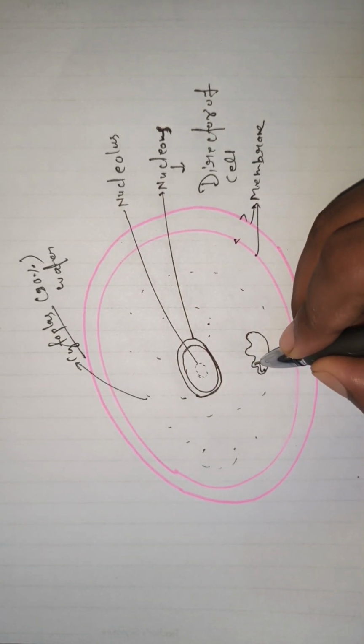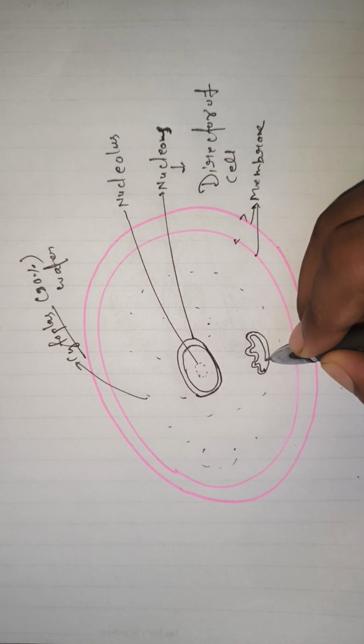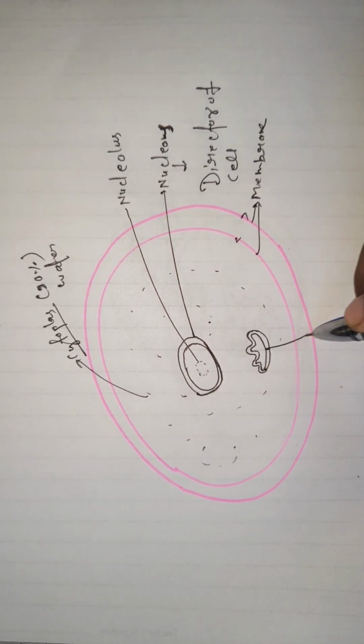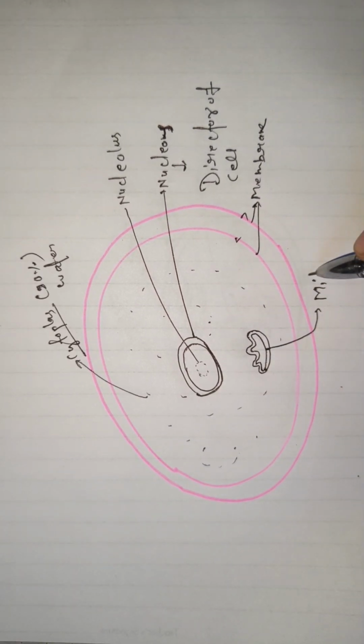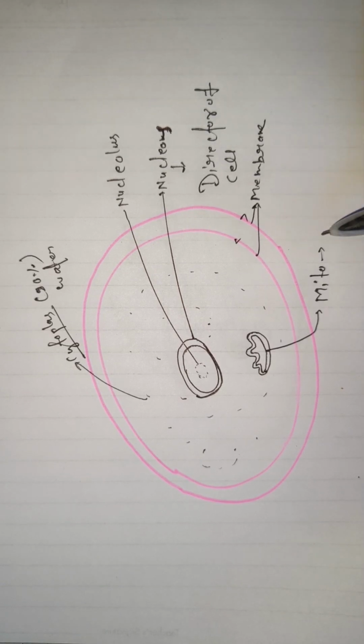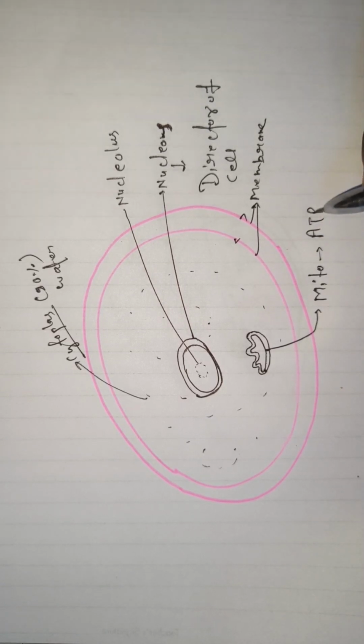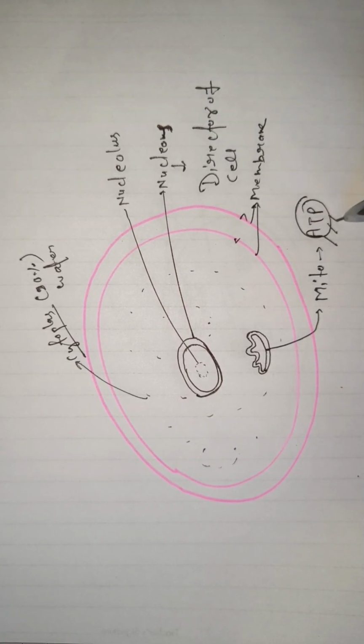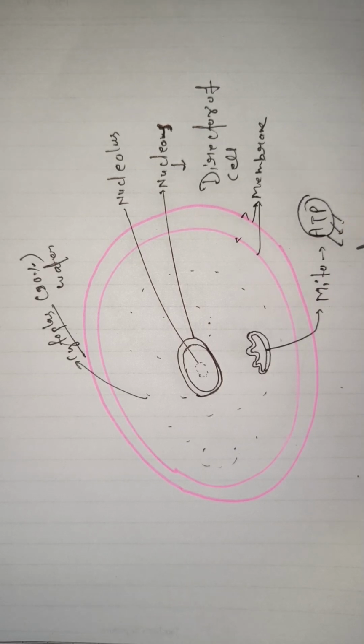And the mitochondria also have two membranes, and from the mitochondria we get energy like ATP. The full form of ATP is adenosine triphosphate. Okay, by this we get energy.